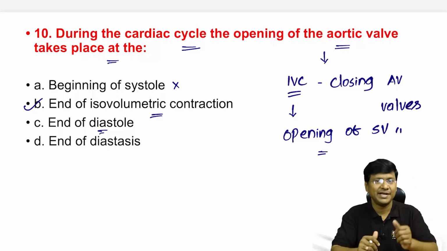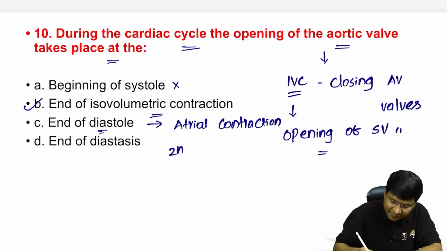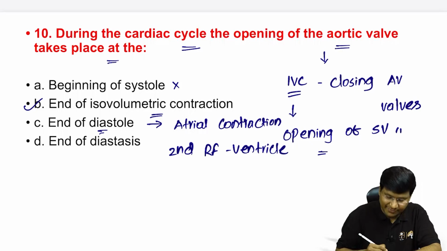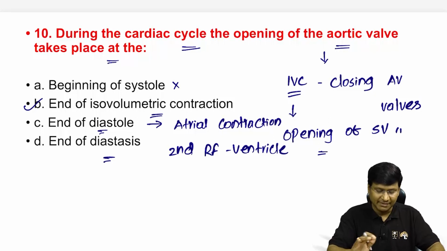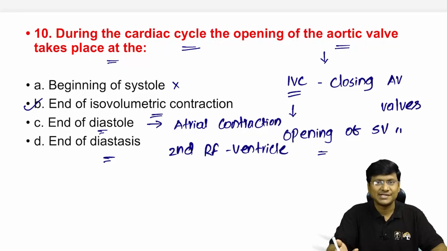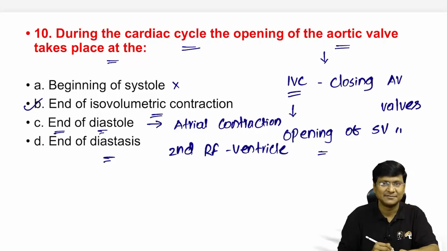Now, what exactly is your end of diastolic phase? The end of diastole is the point when there will be atrial contraction and the second rapid filling phase of the ventricle, right? And it is not the end of diastasis. The opening of the aortic valve is not during the end of diastasis. What is diastasis? It is also a phase in the diastole. So in diastole, you have the protodiastole, isovolumetric relaxation phase, first rapid filling phase, diastasis, and second rapid filling phase. And that second rapid filling phase is nothing but the end of diastole, right?